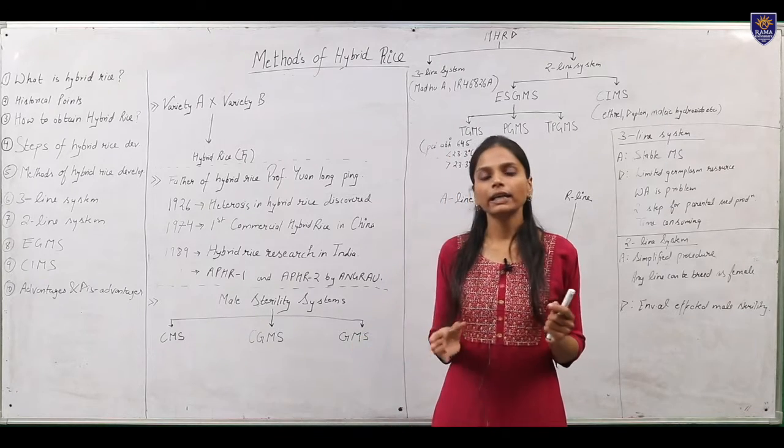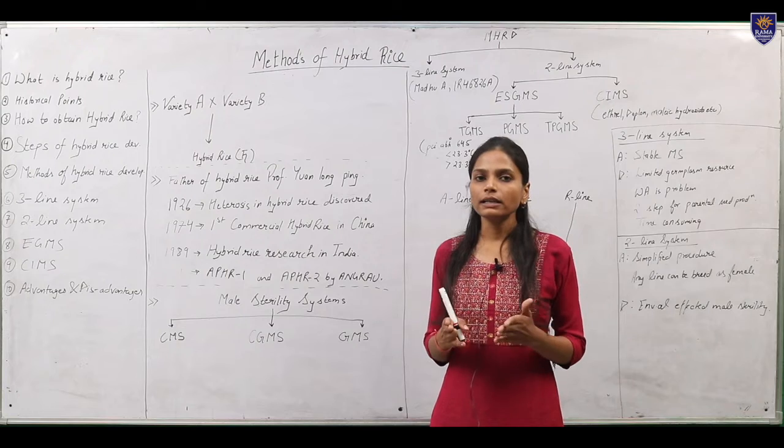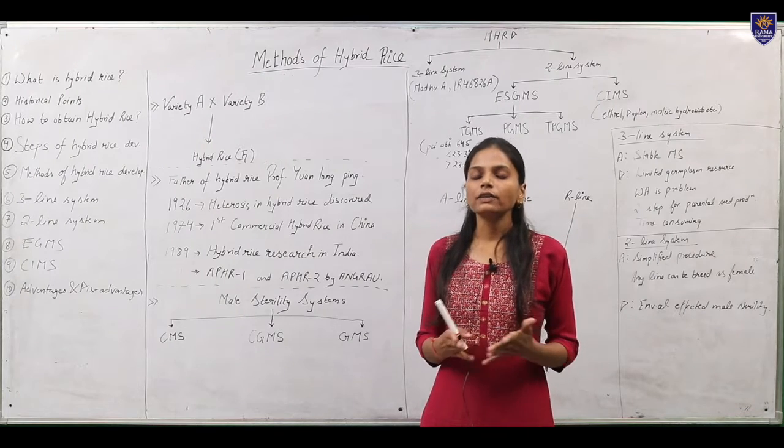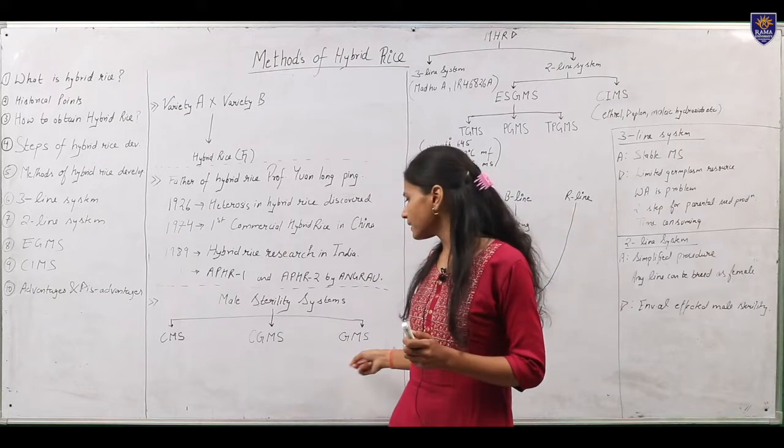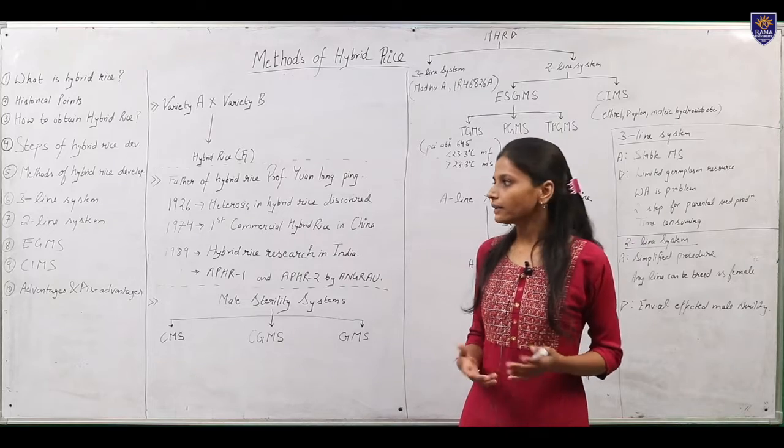Third one is the genetic male sterility. Genetic male sterility is again the male sterility which is governed by the nuclear genes, and in this case the hybrid produced is male fertile.